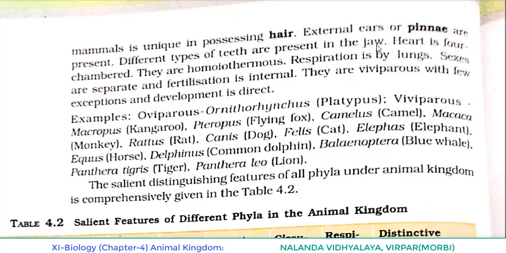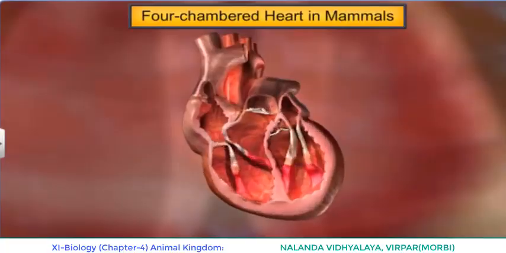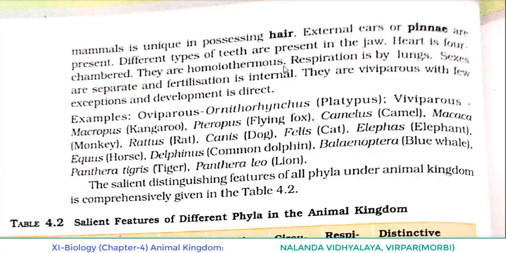Okay, let's come back to the point. Now the heart is 4-chambered. They are homeothermous, that means they are warm-blooded. Respiration is by lungs. Sexes are separate, and fertilization is internal. They are viviparous with a few exceptions, and development is direct. So here, what we have discussed: first of all, the skin of mammals is unique because they possess hair.